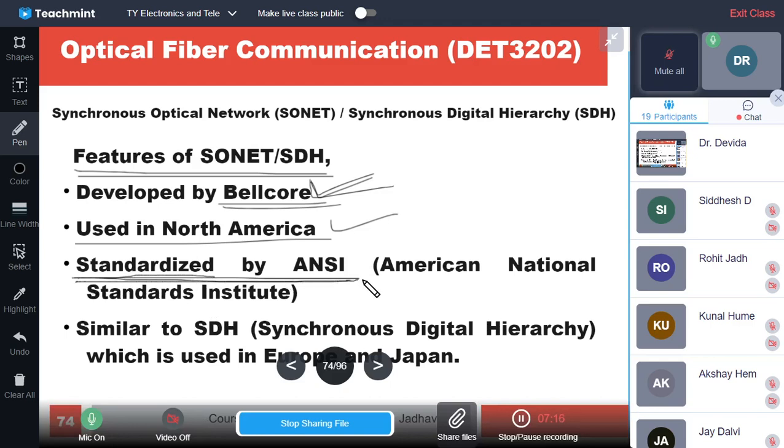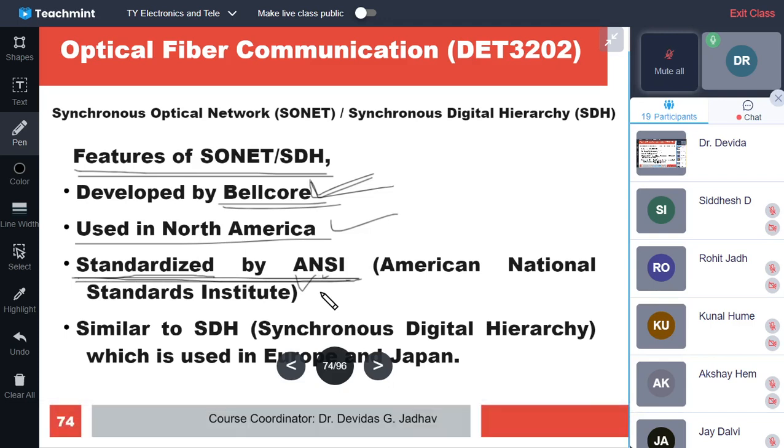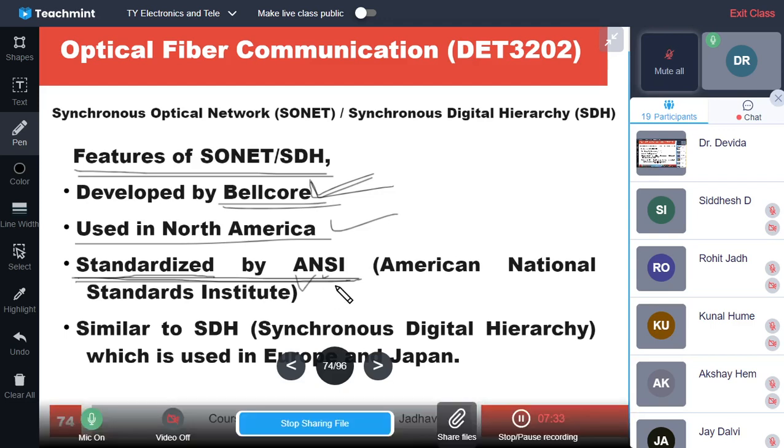So it is standardized by ANSI, the organization which standardizes different standards. So the SONET protocol has now become the standard. All will use it, and it is universally accepted.